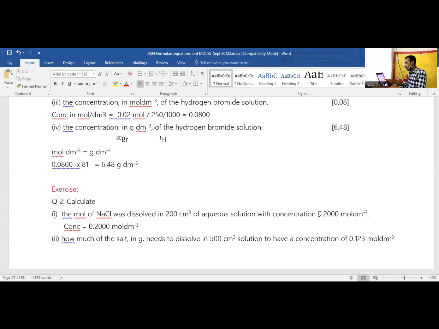So where to get dm cube? dm cube is here, 200 cm cube. How do we convert 200 cm cube into dm cube? Tell me. Divide by 1000. So now this is dm cube, volume into concentration.